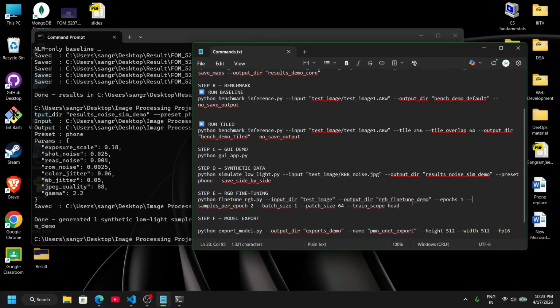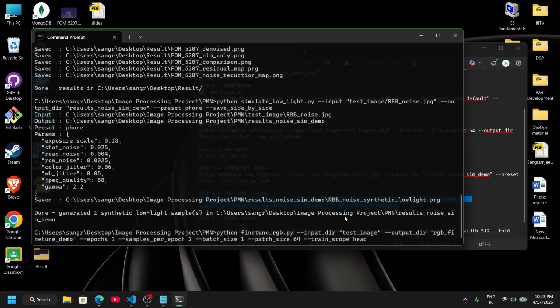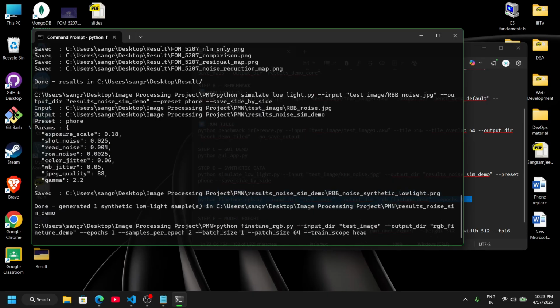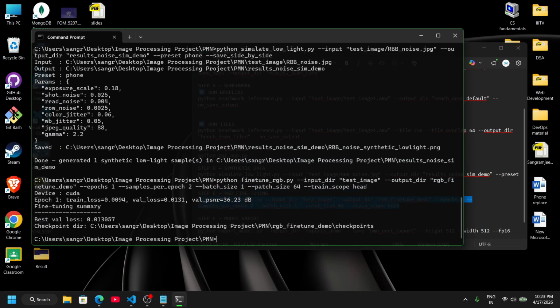And finally, we also did RGB support, and for that, we provide the option of RGB fine-tuning. Now, I will just run for one epoch and show that it's working. It can be run on a very powerful system for better results. Since the PMN was trained on raw data, this lets us adapt it for RGB images. It performs lightweight fine-tuning using synthetic data and runs efficiently on low-end hardware. But for better results, a better GPU is required.